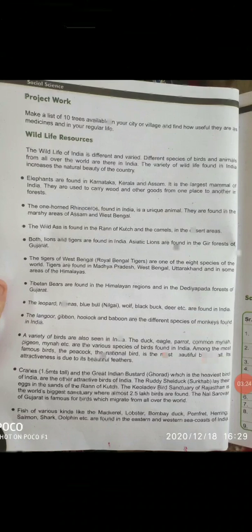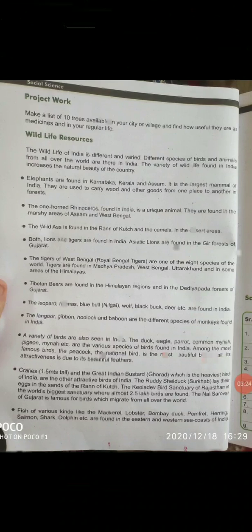Next page you have sanctuaries of India. Here one table is given about sanctuaries. There are 490 sanctuaries and 89 national parks in India. This table is very important. You read it thoroughly and understand. See, there are 490 sanctuaries and 89 national parks.